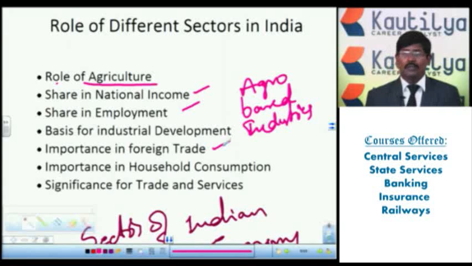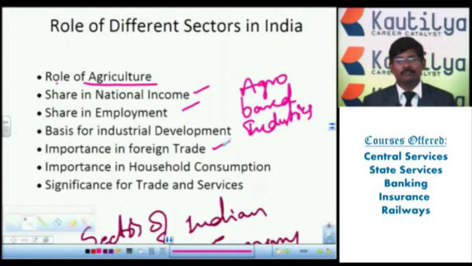Here, the maximum household consumption we are getting is from the agriculture sector. Mainly, the day-to-day food and commodities, the food products and everything, we get from the agriculture sector. Even in general, we depend on the agriculture sector. The maximum share of the population's household consumption comes from the agriculture sector.